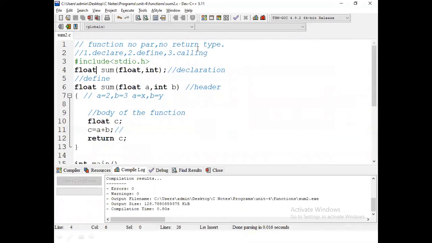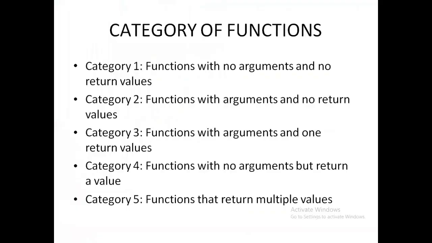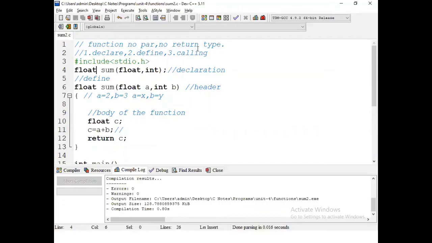It returns only one data type, one return type. So we completed category three. Let us check the remaining three categories. If you understood the previous method for number of formal parameters and one return type, the remaining are very simple.